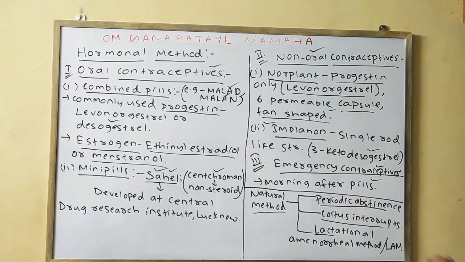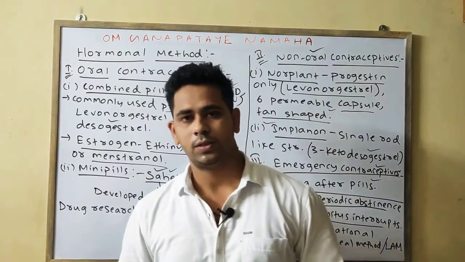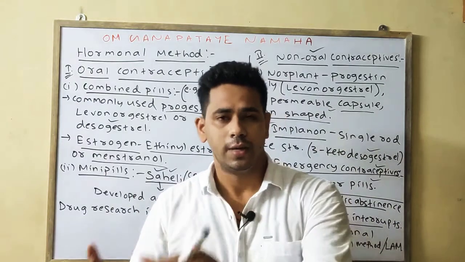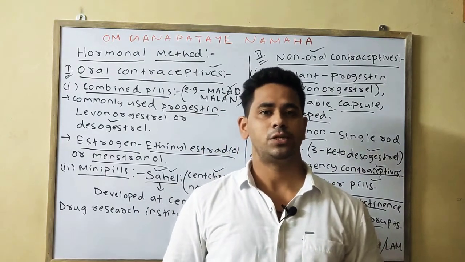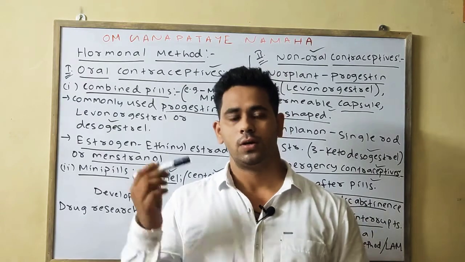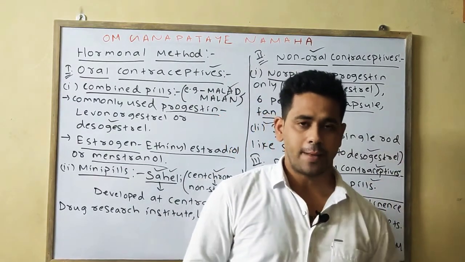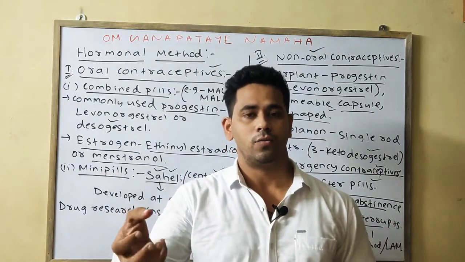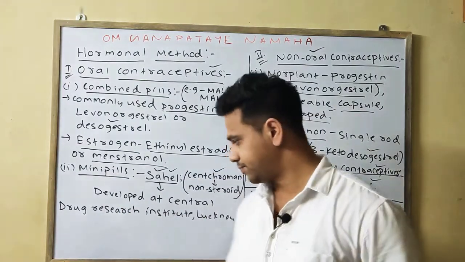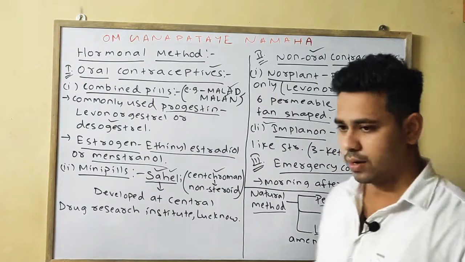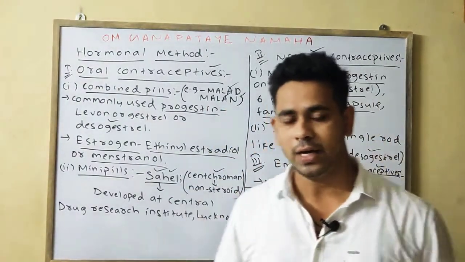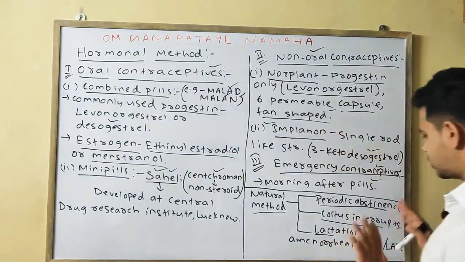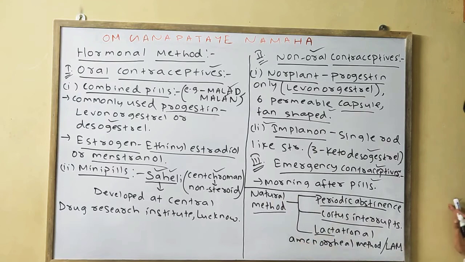Coitus interruptus, you already know, means just before the ejaculation, to prevent insemination, that is the exposure of the semen into the vagina, the male partner withdraws his penis, eventually which will lead to the prevention of pregnancy. But it is not so effective, as it is one of the natural methods.